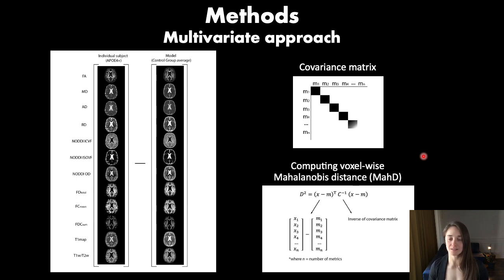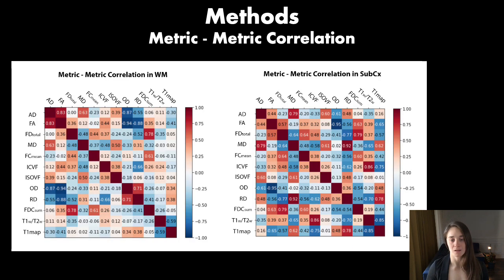MADI is a multivariate distance measure between a point and a distribution. With this method, covariance between features is accounted for, and variables are scaled by dividing by the covariance matrix. This transforms the data into uncorrelated data. This computation was repeated at each voxel included in our masks of analysis. I did two separate analyses, one in a white matter mask and one in the subcortex, because we expect the metrics to have different meanings in white matter than in subcortex, and this was confirmed by the different correlations seen between features in the two tissue types.